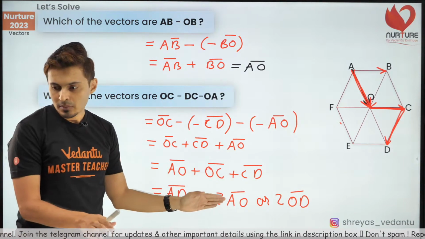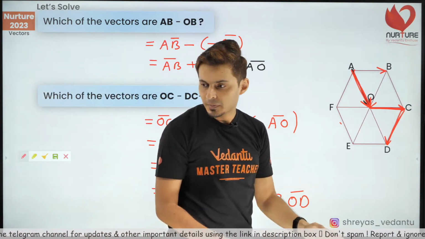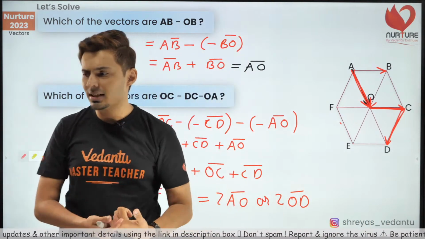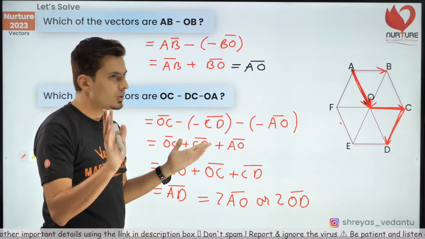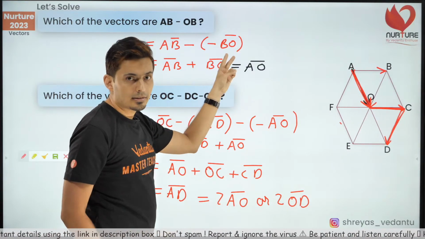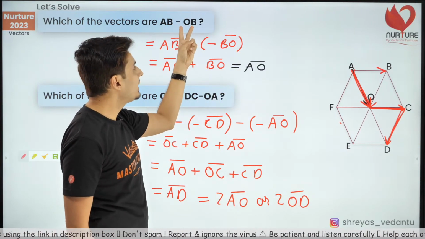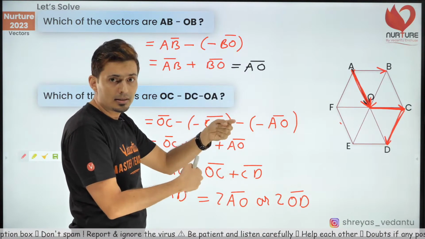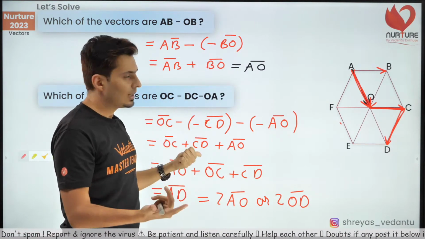Everybody clear about this? Understood? Well, it's not tough. If you think about it logically, you will get it. There are only two things. The ordering matters. Whenever I have OB or any vector, first alphabet, second alphabet, when I flip the alphabets, I should put a minus sign. That's number one.